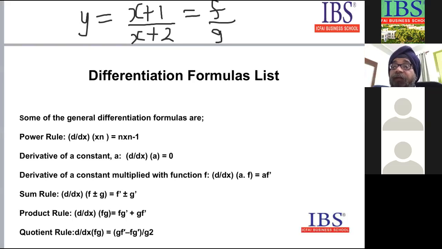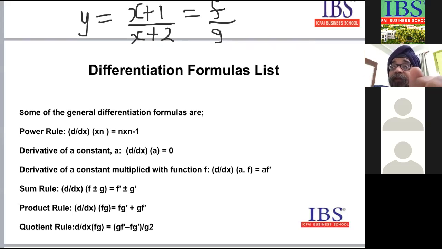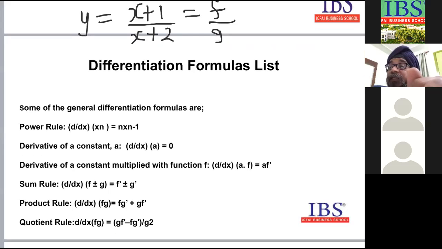Now if we go to the slide, you see that the formula is denominator as it is, into differential of numerator, minus numerator as it is, into differential of denominator, divided by denominator square.